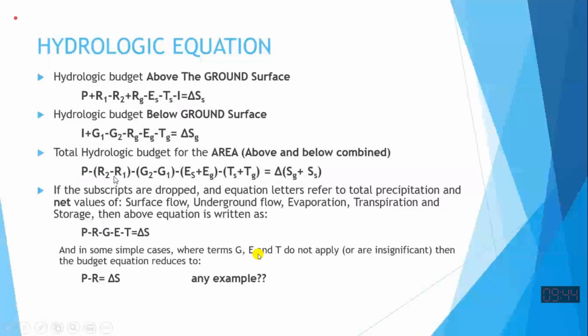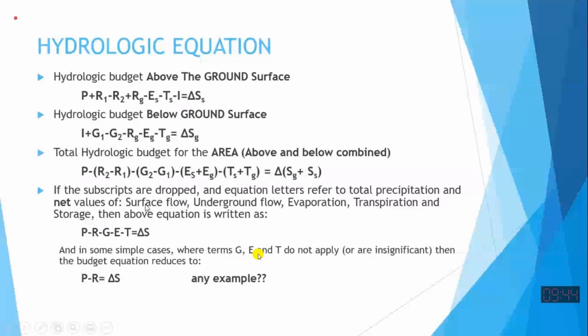So R is the net runoff, and you should keep in mind R means outflow minus inflows of the surface. G means outflow from the groundwater bodies to the surrounding groundwater bodies, minus inflow to the groundwater body from the surrounding ground body. And where has I gone?